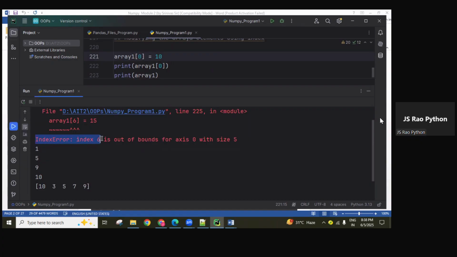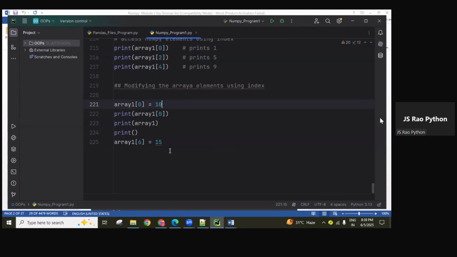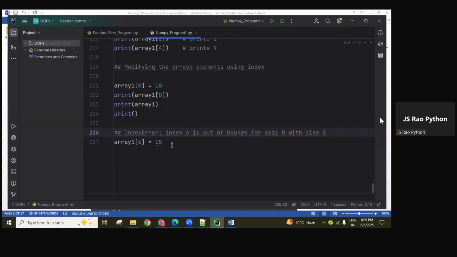That index is not there, only up to 4 is there. That's why we get an index error: index 6 is out of bounds for axis 0 with size 5. Okay? So in Python, lists and strings also, if the given index is not available when you are trying to update or access, then an index error is returned like this. You are trying to update, that's why you're getting that.